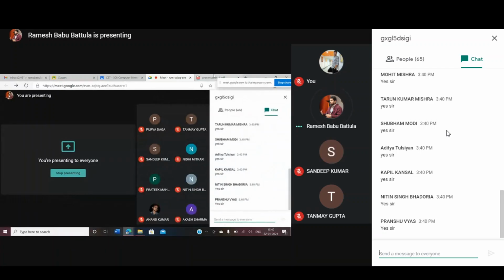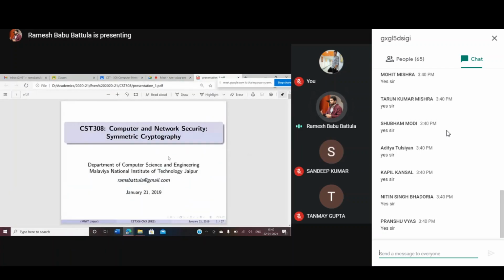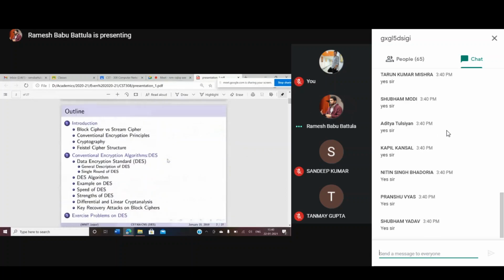Okay, thank you. So I'm going to discuss today an introduction to block cipher versus stream cipher, conventional encryption principles, cryptography, and the Feistel cipher structure. I would like to mainly concentrate on the Data Encryption Standard algorithm, how it was designed, and what the algorithm looks like.